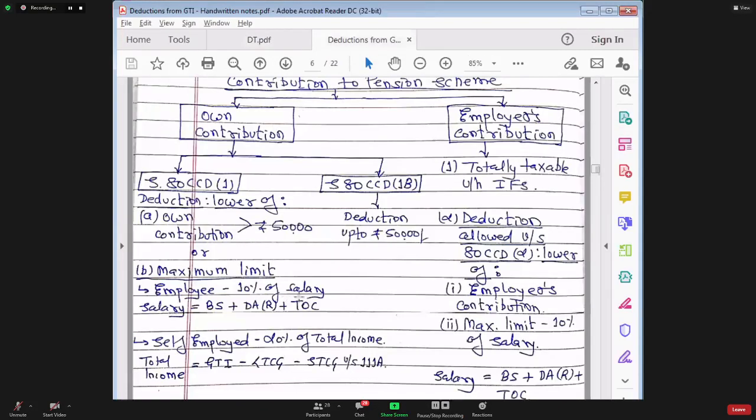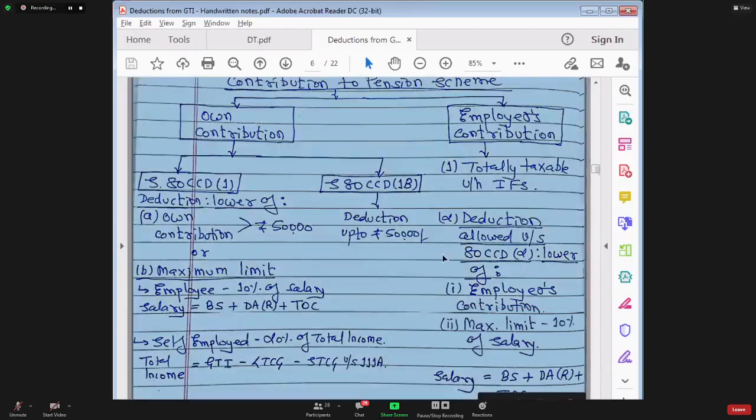So the limit which you have seen here, the maximum limit for deduction of employer's contribution in section 80CCD subsection 2, is 10% of salary, but in case of a government employee, this limit is increased to 14% of salary, because government has also increased its own contribution to 14% of salary, and has also increased the deduction limit.